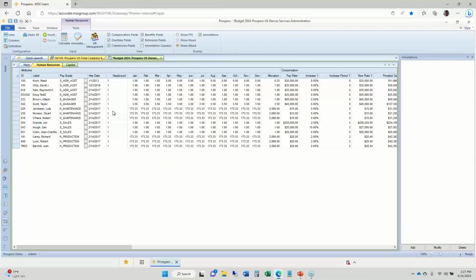And pretty much the majority of our clients will set up the human resource tab for budgeting. It's an easy setup process, easy to bring in your existing employees, and it's easy for your budget managers to make changes right here on this tab.